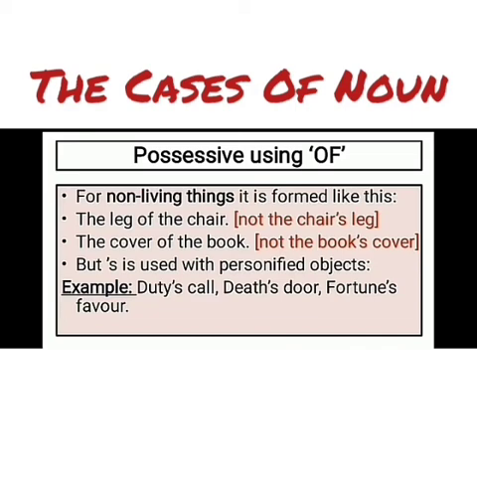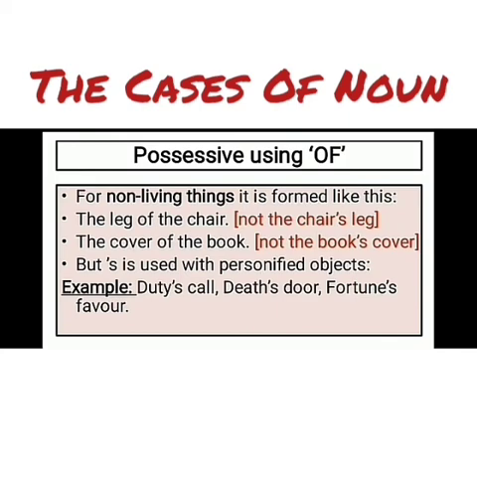The cover of the book, it is not the book's cover. We will always say the cover of the book. Clear? But apostrophe S is used with personified objects. When non-living things are compared to living things, it is said to be personification.